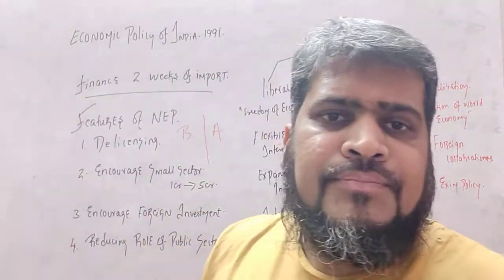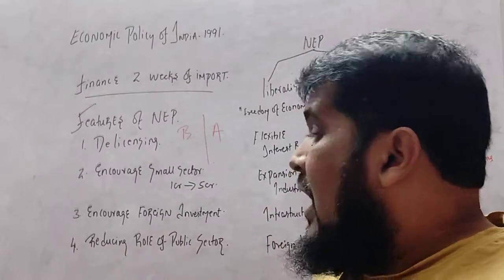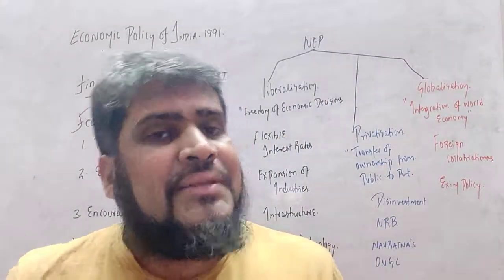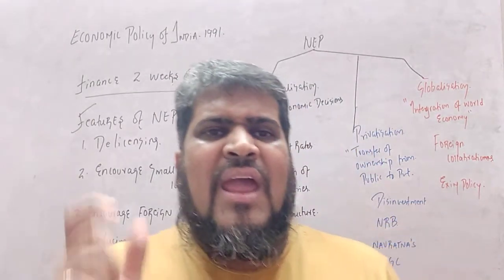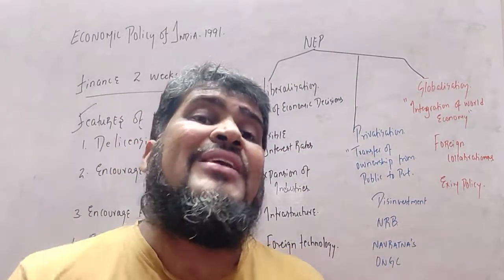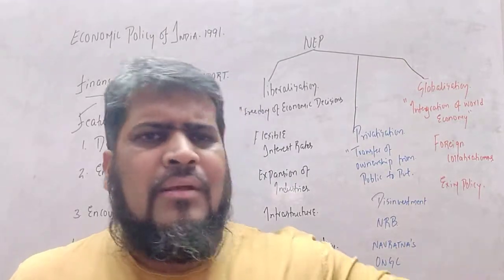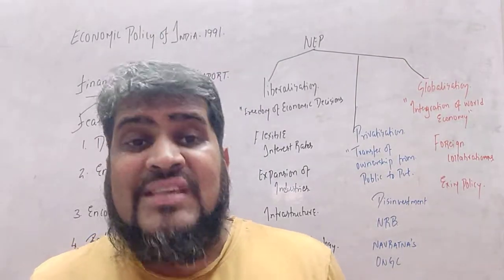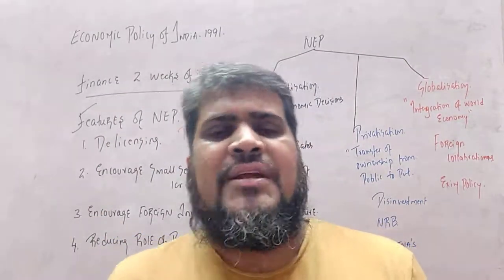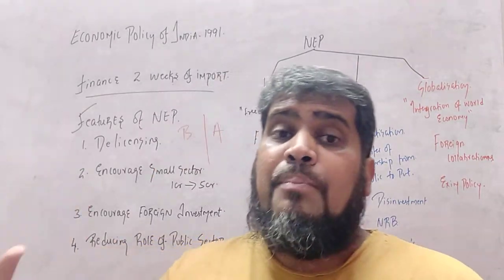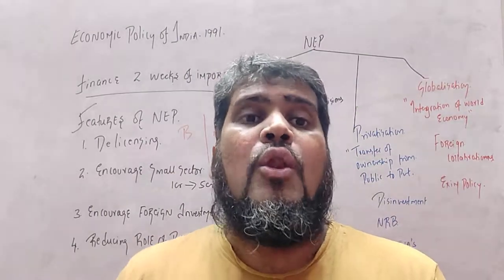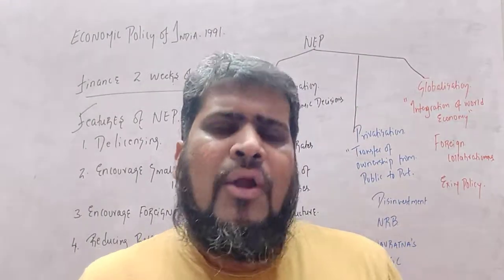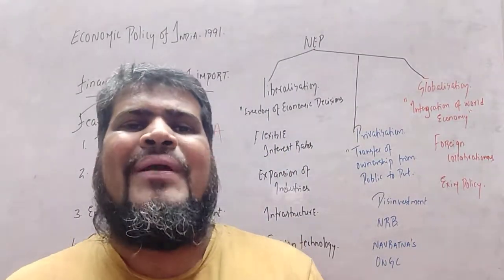Foreign companies can come in India, invest in India, and 100% decision making power will remain with the foreign companies only. Fourth one, reducing the role of the public sector. See, students, what is happening in the public sector? The efficiency of the work has been reduced. In many places we see that in the public sector, the government sector, people have well paid jobs, but their efficiency of work is very low. So the government thought of privatization.